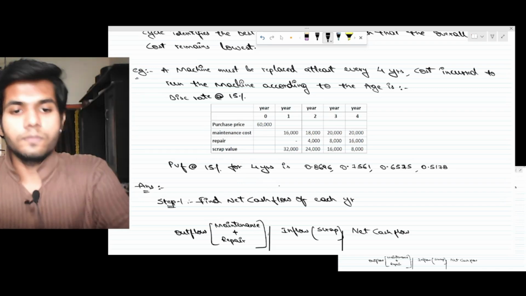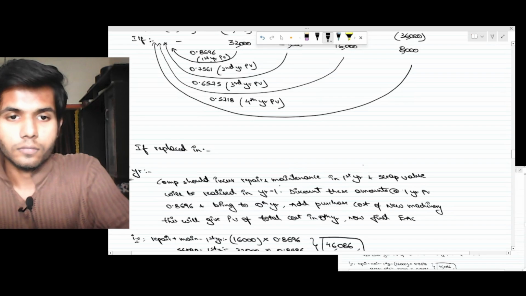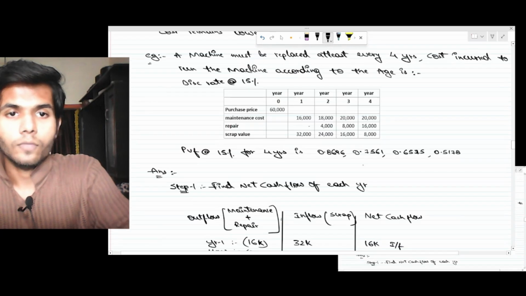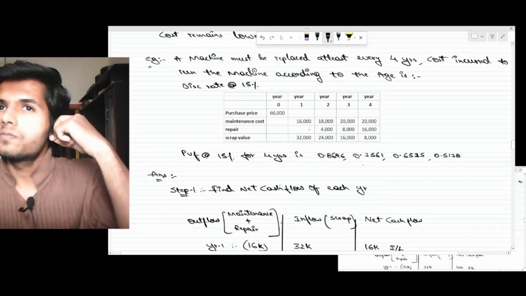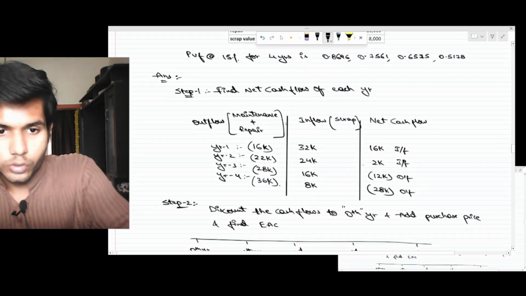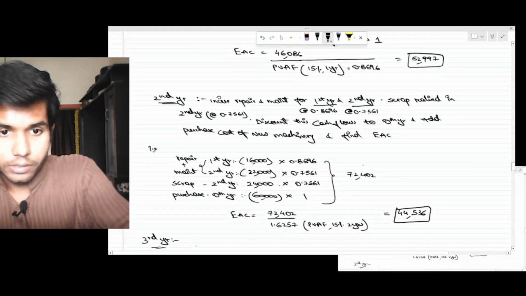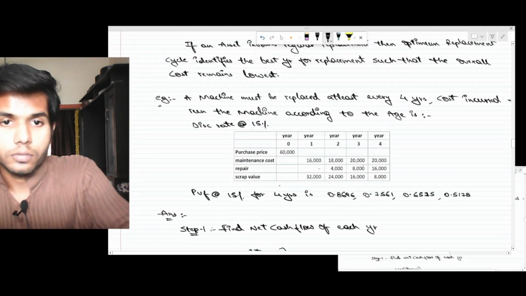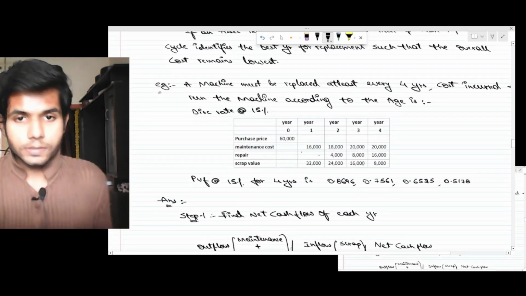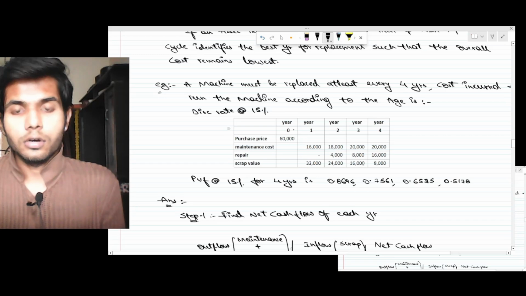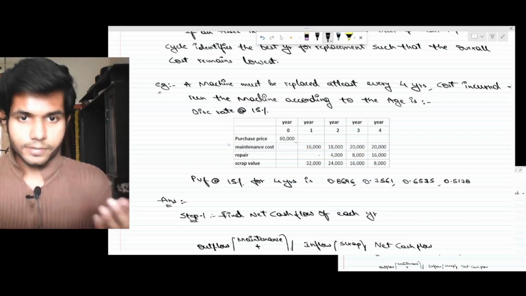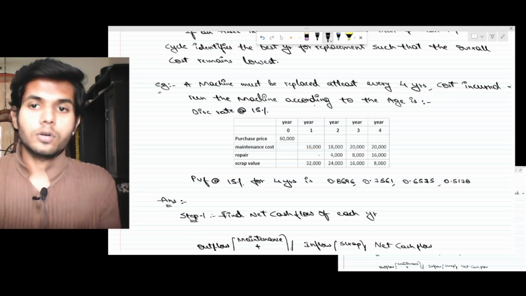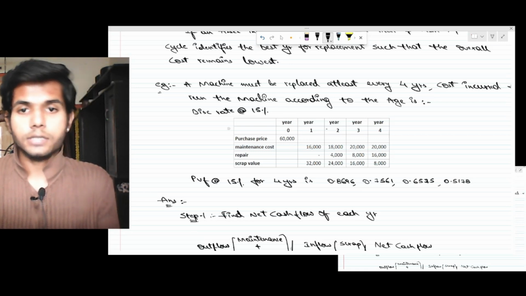Shall we see it directly from here, because I've already solved it here, or else you want me to make it again? Or else I'll make it again. So there is this purchase price 60,000, maintenance cost 16,000 for year zero, that is the 0th year. There is a machine which must be replaced at least every 4 years. The cost incurred to run the machine according to age is as follows. The discount rate is also 15%. Now there are 4 years.